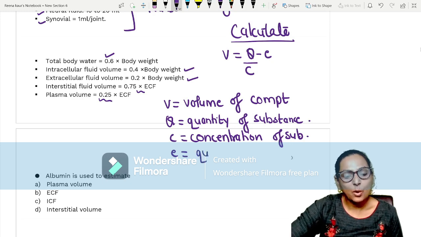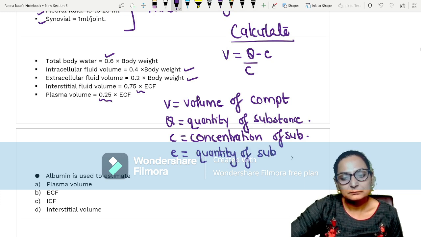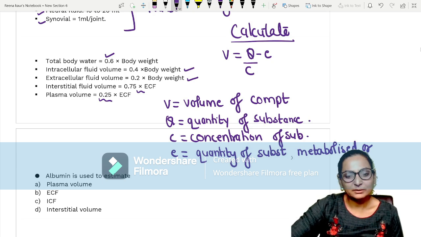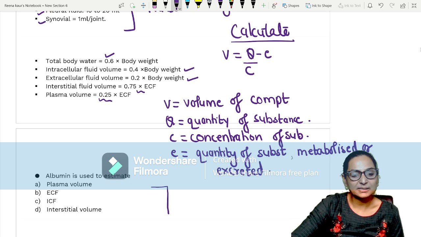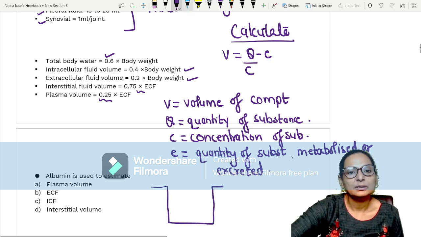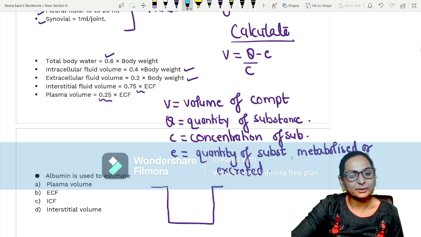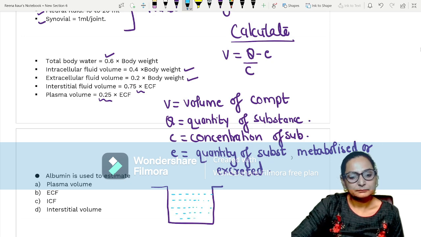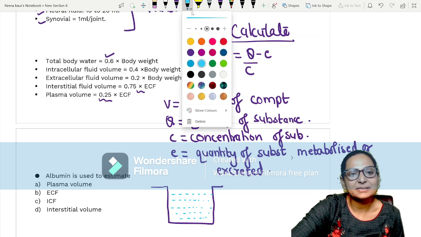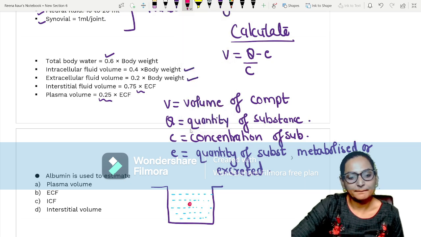E is the quantity of substance metabolized or excreted. For example, how does it happen? Suppose this is the compartment I have to measure and the compartment has fluid.